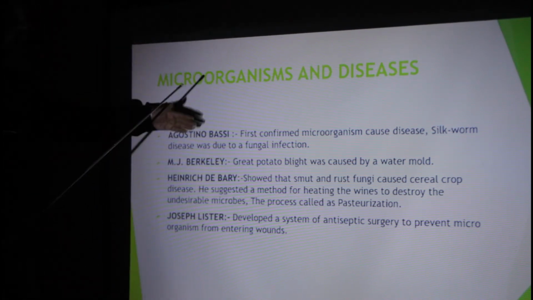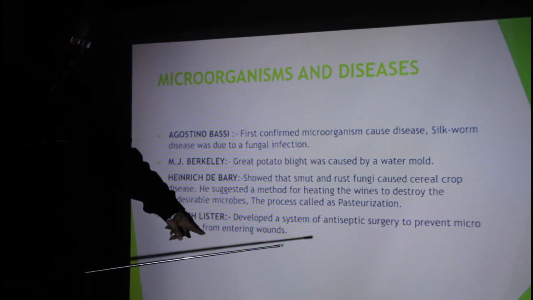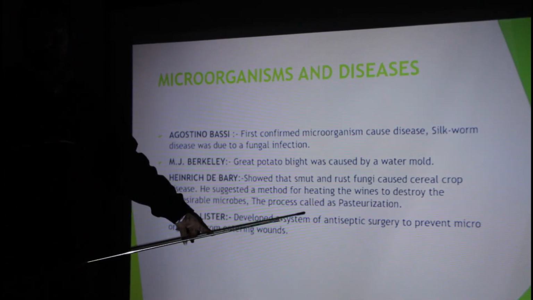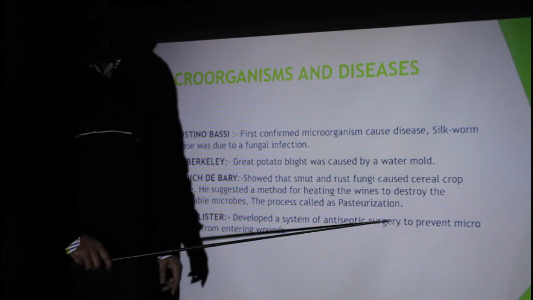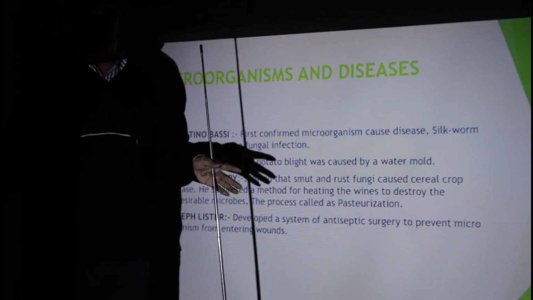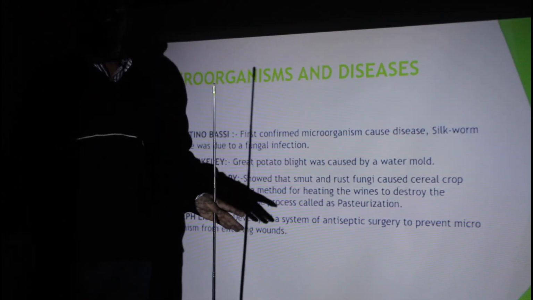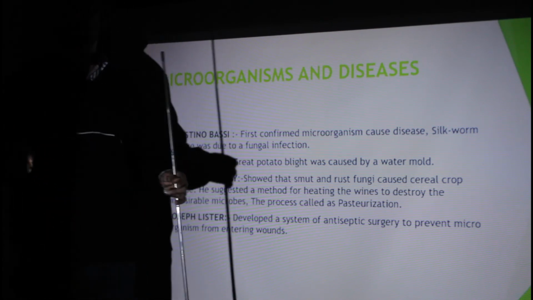But after these experiments, Sir Joseph Lister found that it is very important to do antiseptic surgery, meaning doing the surgery in a sterile, uncontaminated room, so that no microorganisms can enter the wound.